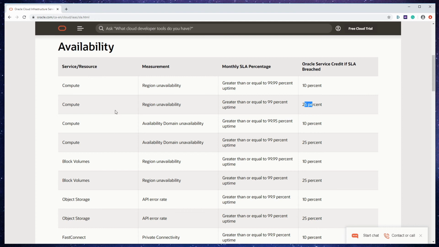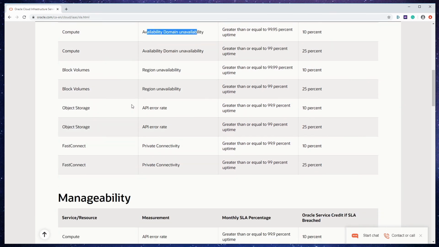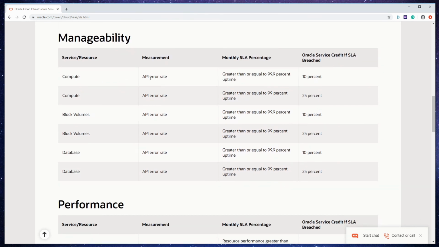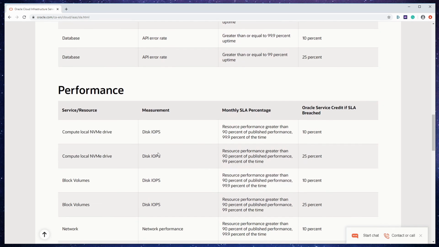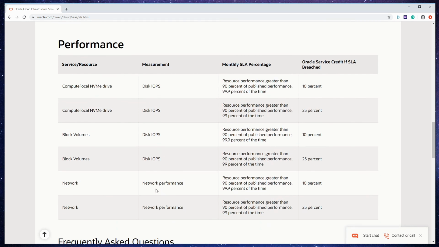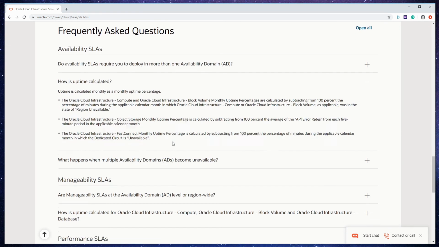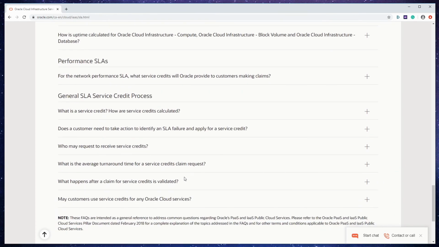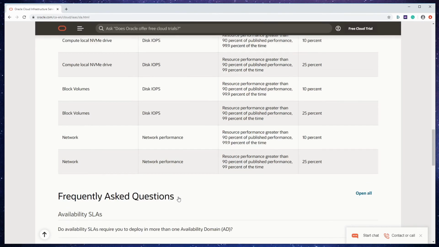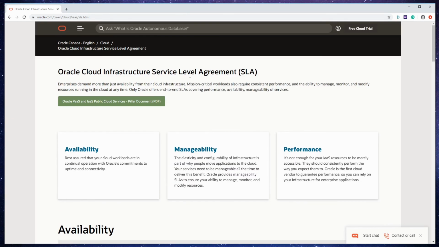But you can see here for availability, we have region unavailability, availability domains, and API error rate. For manageability, it's all API error rate. For performance, it's disk IOPS and network performance. And then there are some FAQs here, which should not show up on the exam, but they are a bit interesting to read through if you are curious. But yeah, there you go. I just wanted to make sure that I could point you to this resource if you wanted to read a little bit more about it.